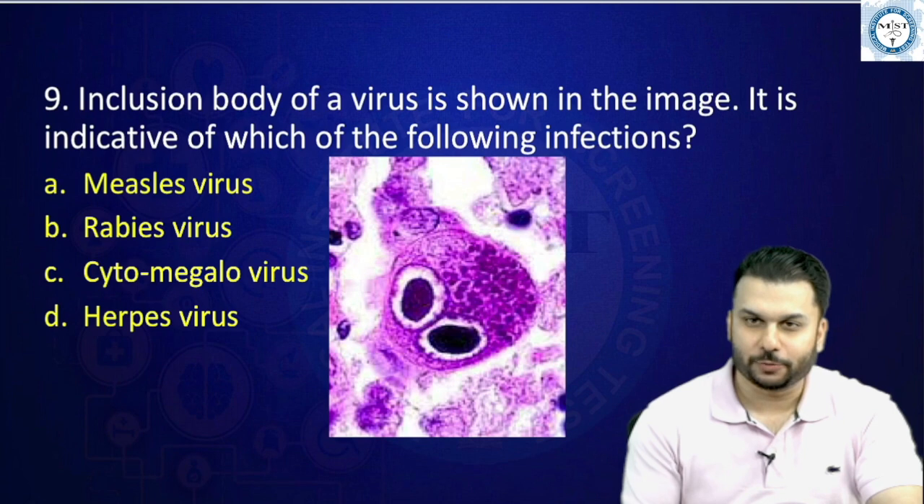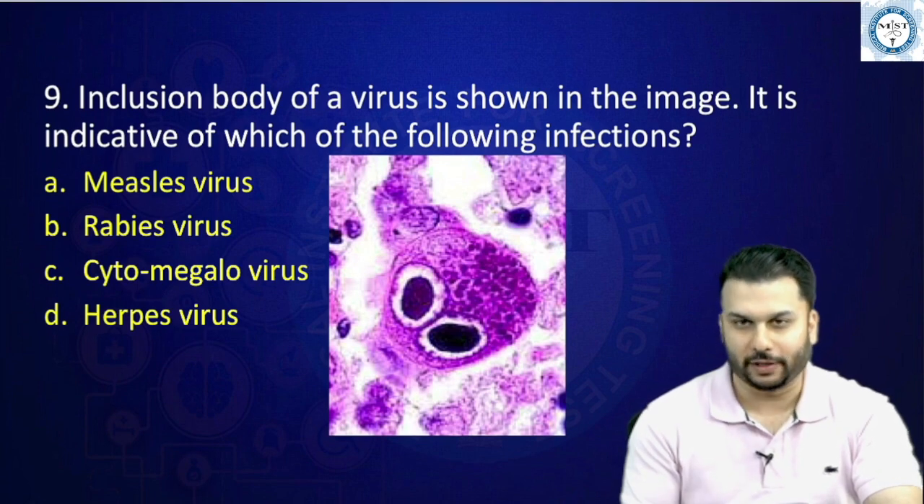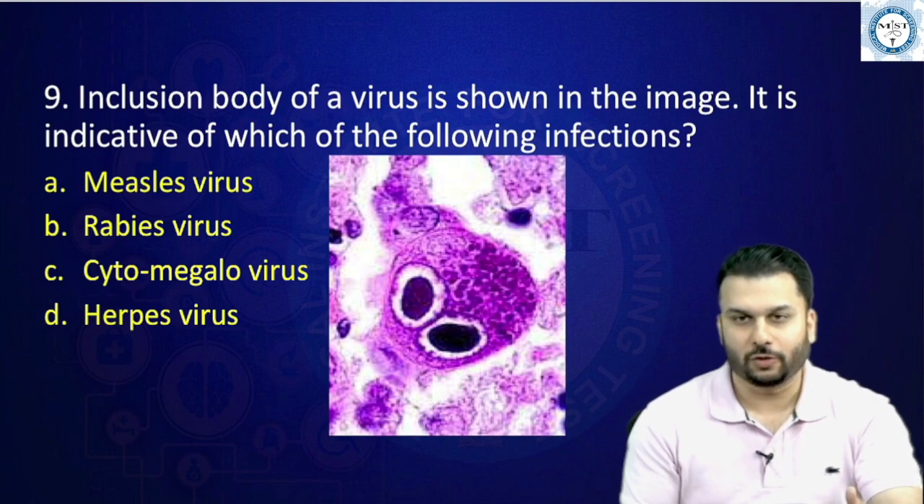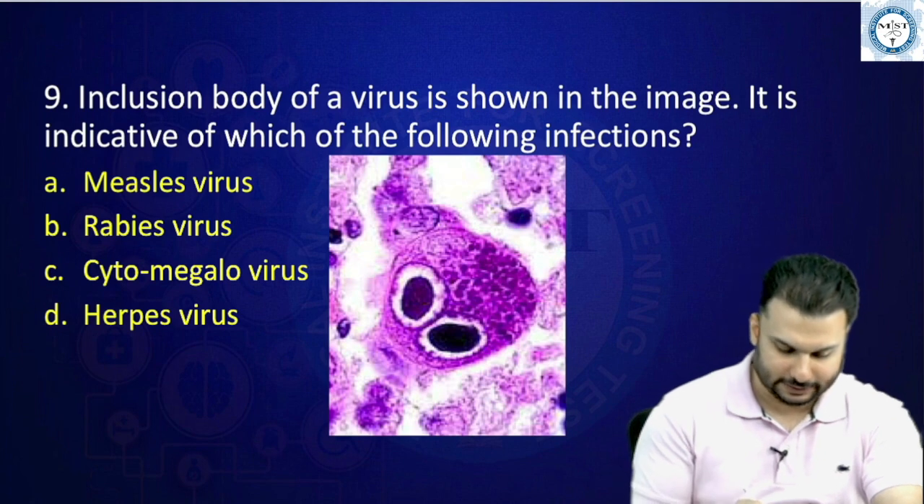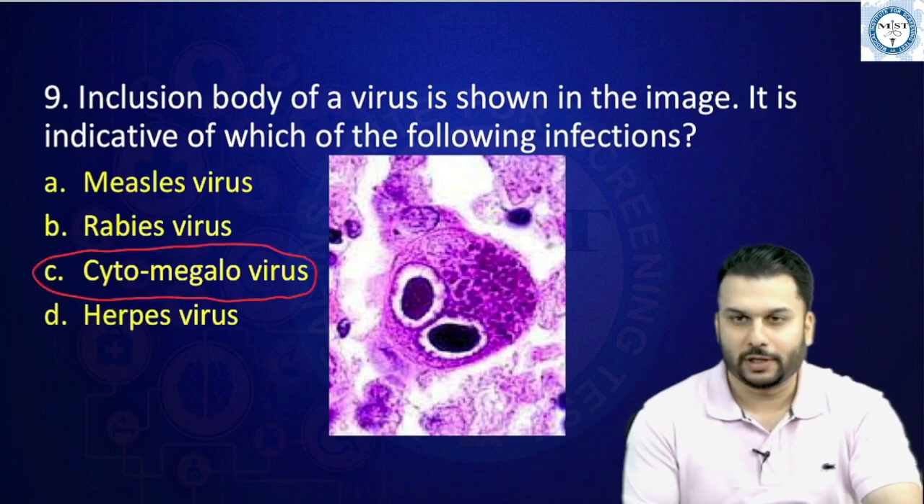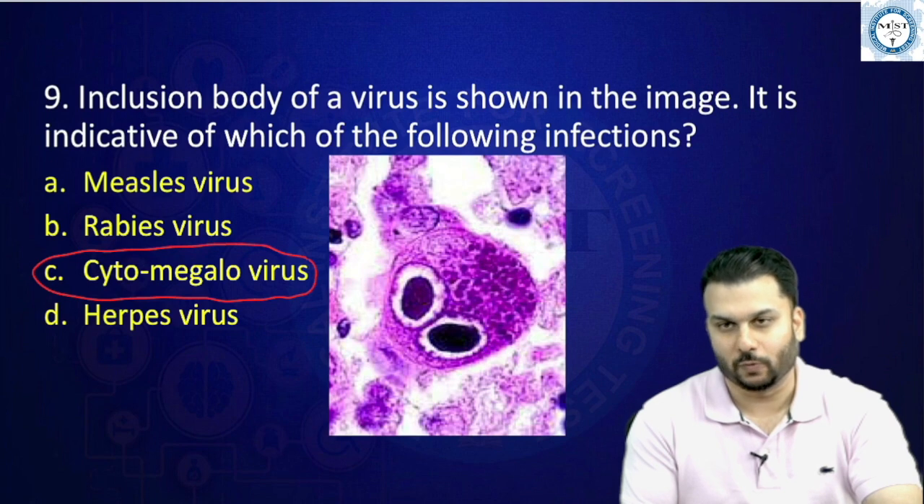Okay, so our next question. Inclusion body of a virus is shown in the image. It is indicative of which of the following infections? See, the correct answer to this is CMV, cytomegalovirus. This question is more or less redundant. We all know the importance of this. We have discussed this so many times that this owl's eye appearance of the inclusion bodies is seen with cytomegalovirus.